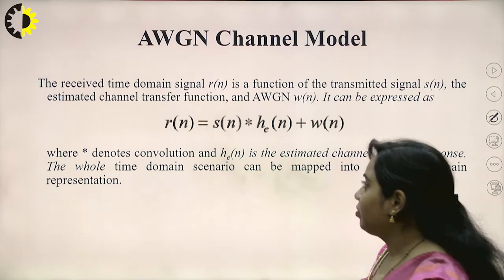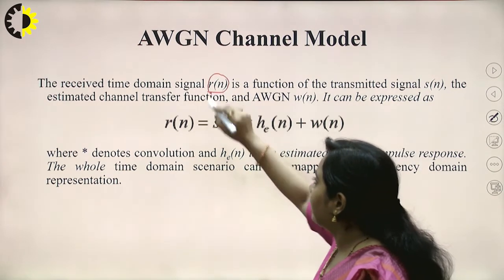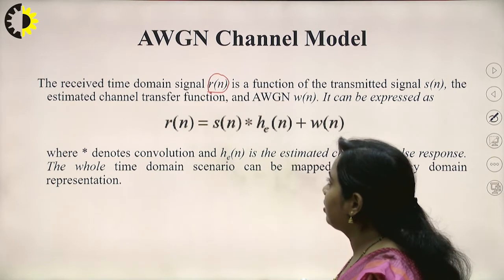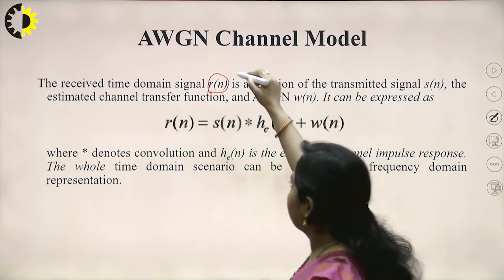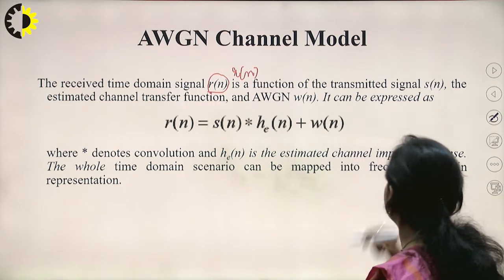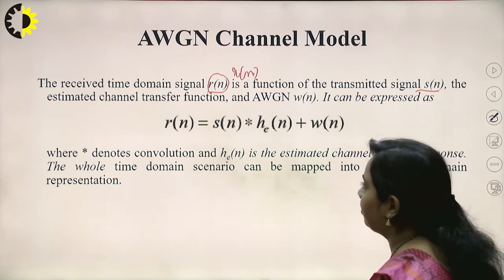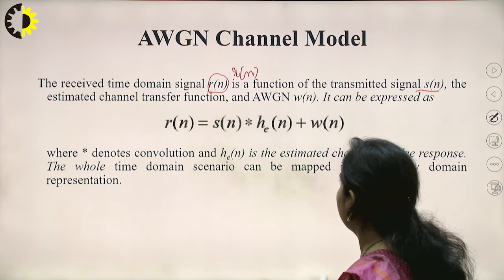So the received time domain signal is denoted by Rn. Now why do we consider Rn? Since it is a discrete time signal, we have considered this Rn. It is a function of the transmitted signal, that is Sn, the estimated channel transfer function, and the AWGN noise.